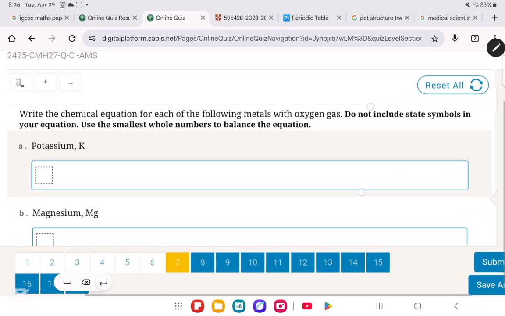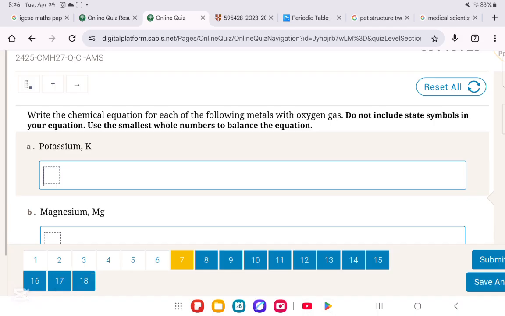Here they said, write the chemical equation for each of the following metals with oxygen gas. Do not include state symbols in your equation. Use the smallest whole numbers to balance the equation. Okay, so potassium will react with oxygen gas. So that means K plus O2 will form a product. How do we know what is the product that will be formed?